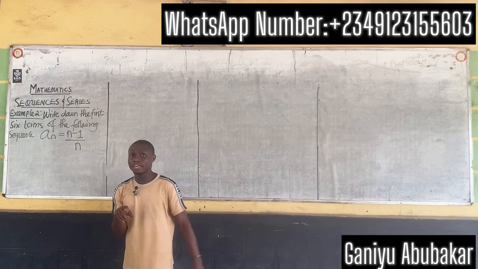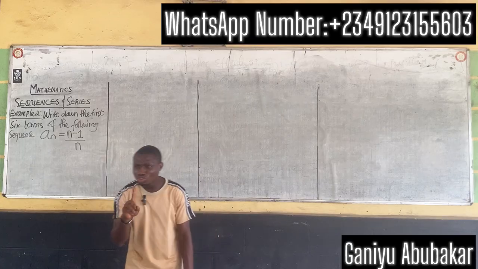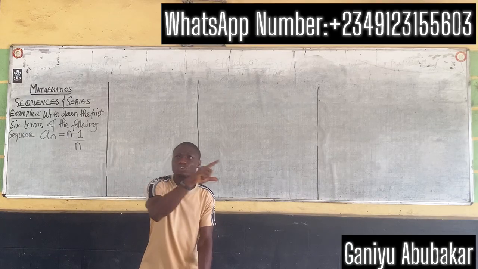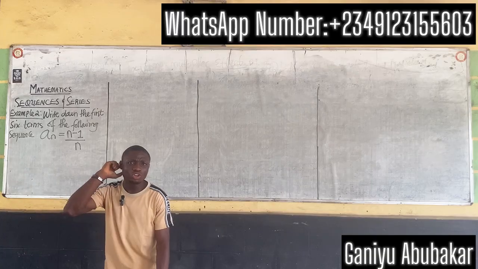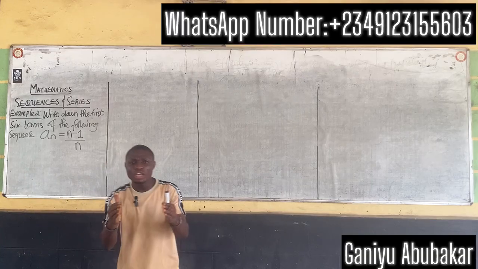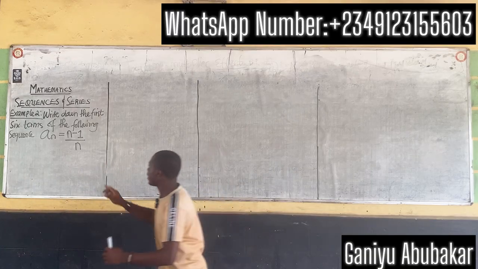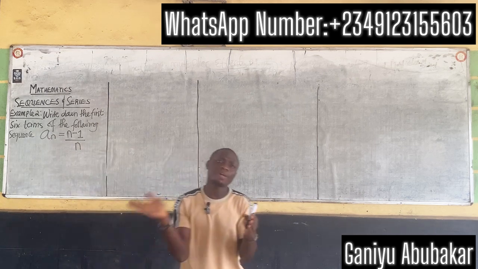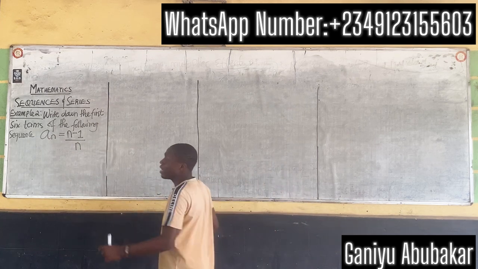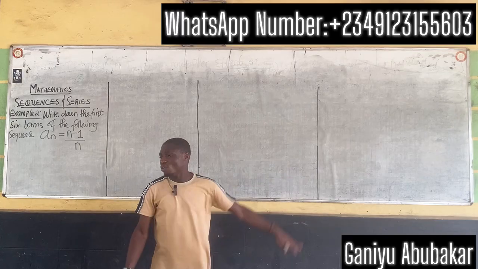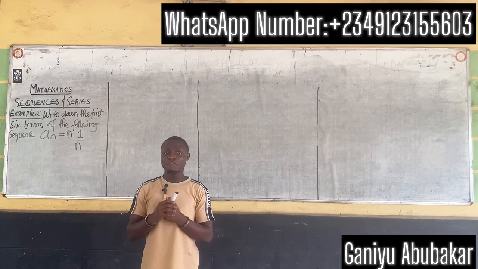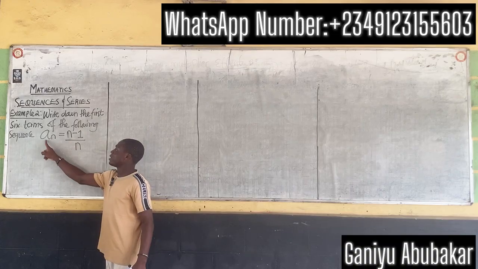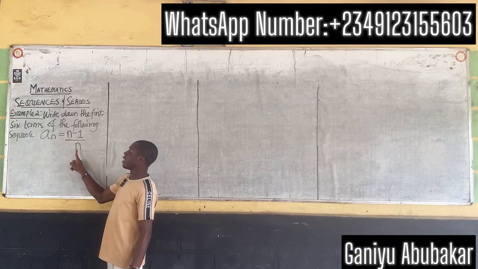I said earlier that when it comes to sequence, you don't stress yourself. The task is simple. When they give you a question, just watch out that they'll give you a formula format, like an expression of a formula pattern under it. They give us a format to put in n. In this case, the format was given as a_n equals n minus 1 over n.